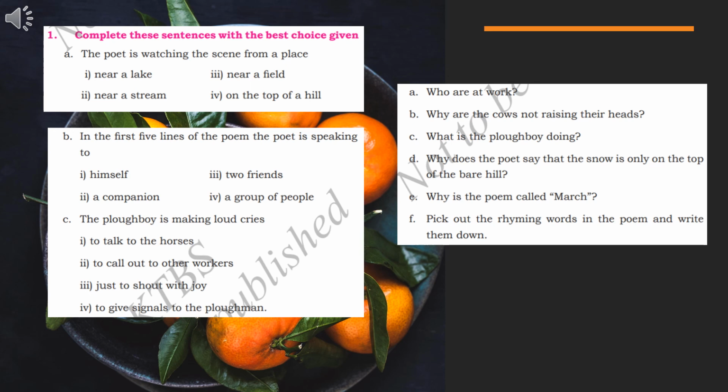So the oldest and the youngest means the parents and the children are very happy to work in the field. Did you understand, children? Shall I move on to the second one, or shall I discuss the first one once again for you? Okay, I'll discuss the first one again. Who are at work? The oldest and the youngest are at work with the strongest. Did you understand, children? Shall I move to the second one, that is B?